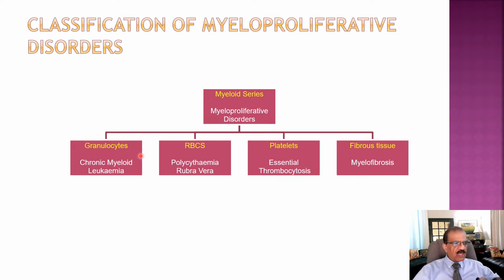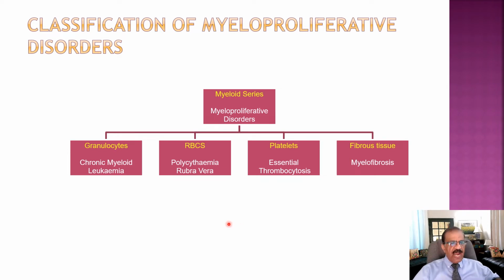I will discuss chronic myeloid leukemia in this video, and these other three conditions will be collectively discussed in a separate video. One thing at this point: if you have a case which fits the diagnosis of chronic myeloid leukemia, there is a possibility that later during the course of the disease, this patient may develop features of any of these, or could transform into another condition like myelofibrosis. And it could be the reverse also.